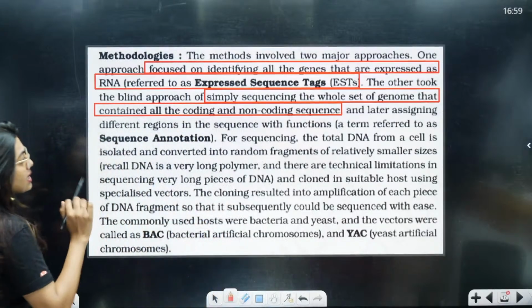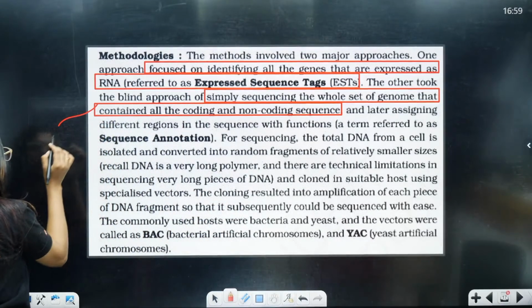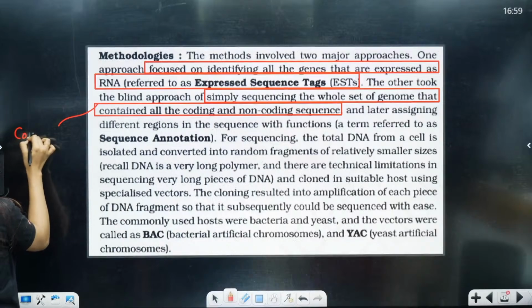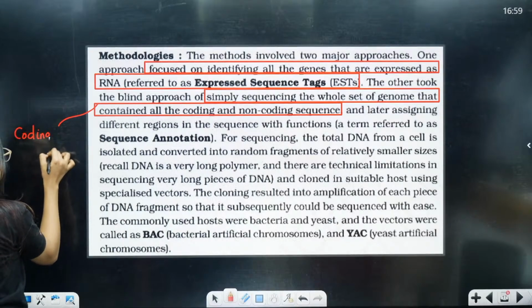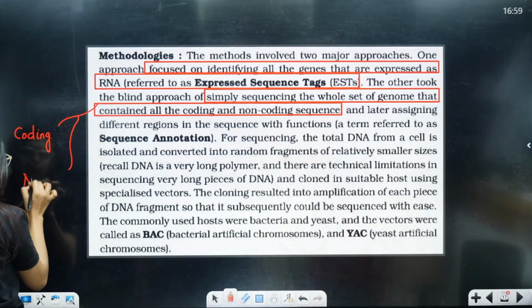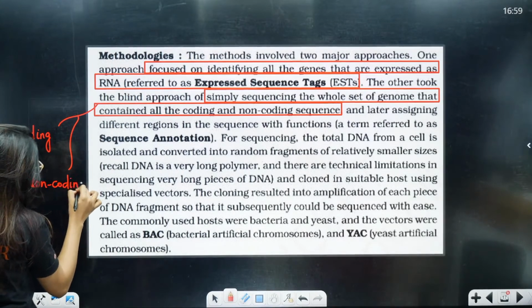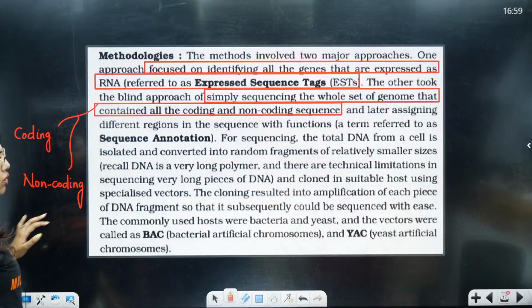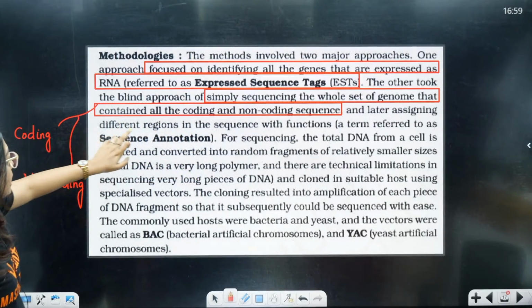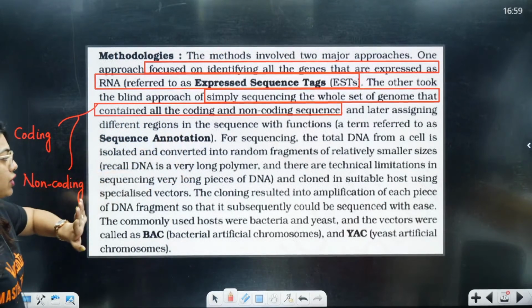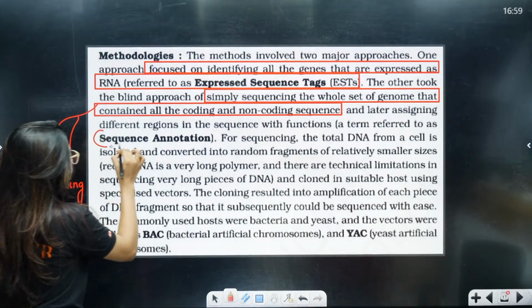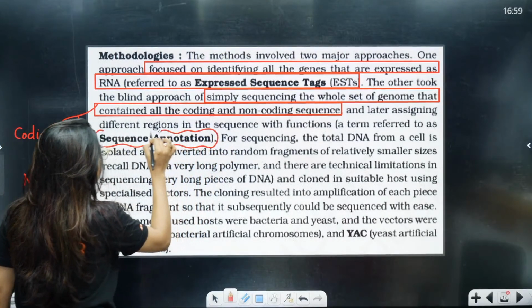So, here the second approach was an approach where they took all the coding and non-coding sequence, and later assigned different regions in the sequence with functions, a term called sequence annotation.